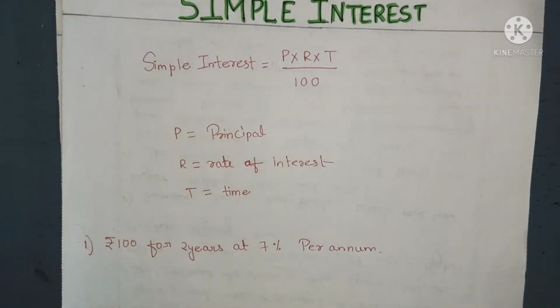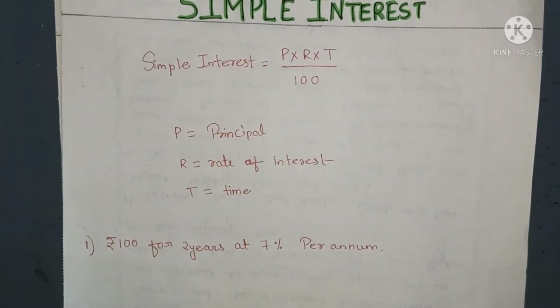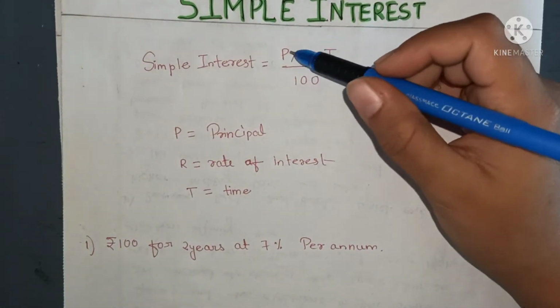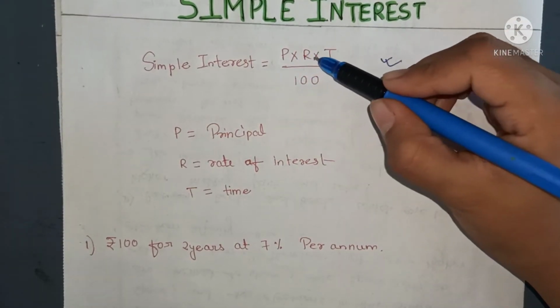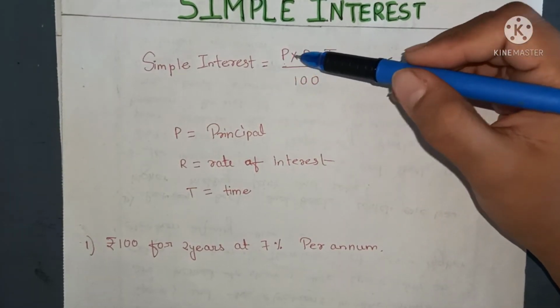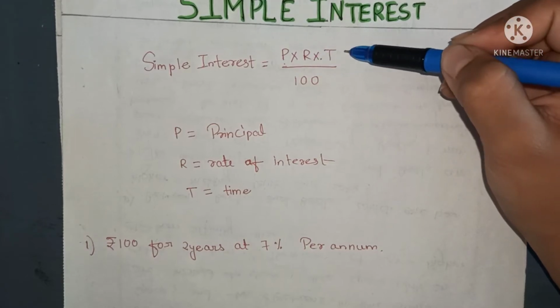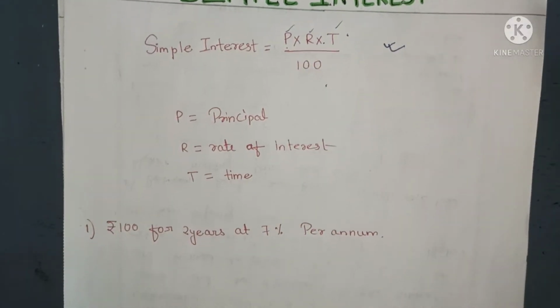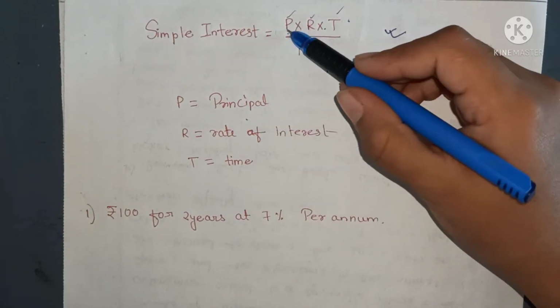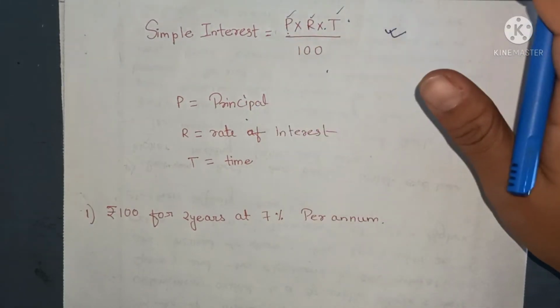Now children, how can we find out the simple interest? There's a formula, okay? You need to learn this formula properly. P into R, or we can say P multiplied by R multiplied by T divided by 100. Now what is P, what is R, and what is T? P is the principal, the amount, not the principal of your school, okay children?